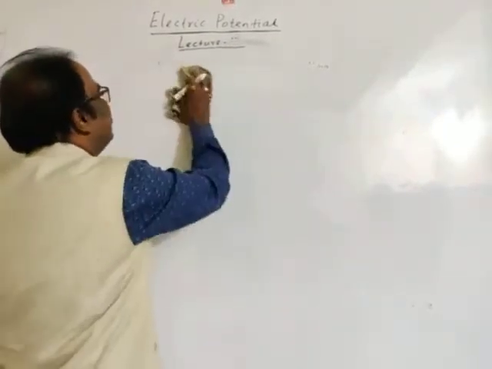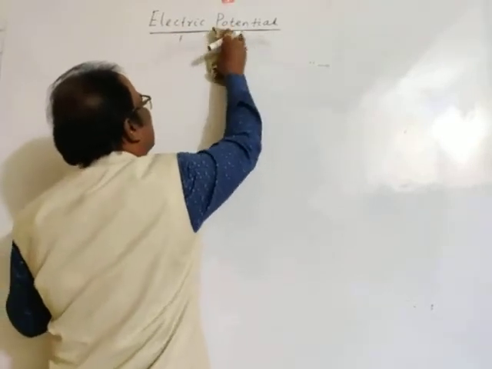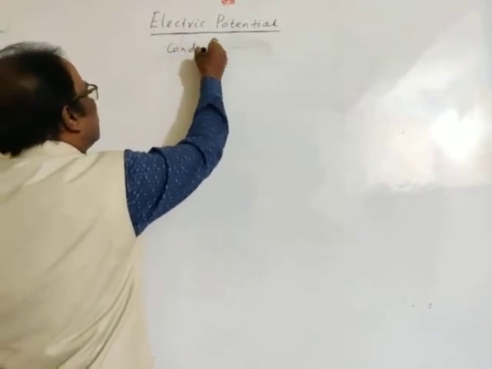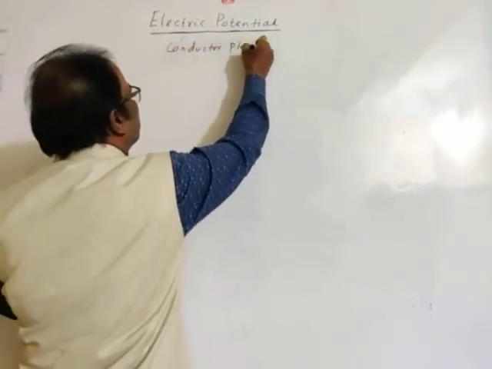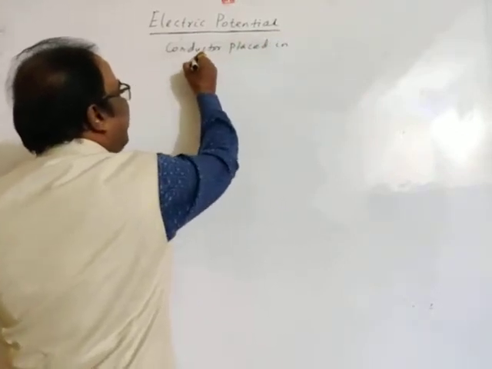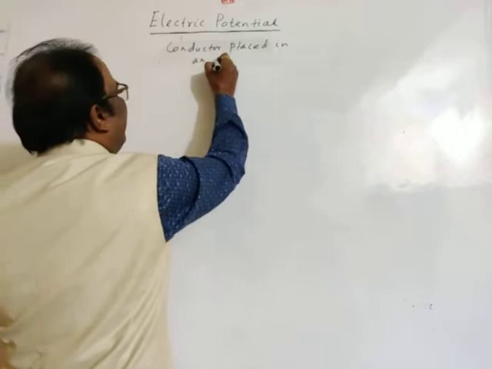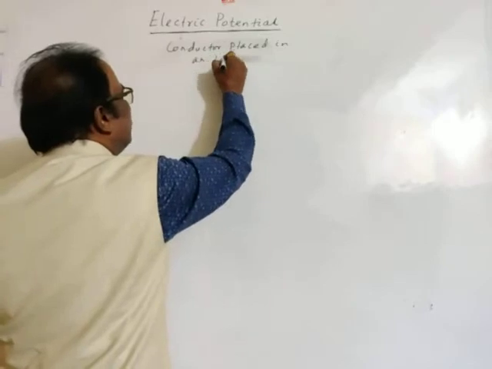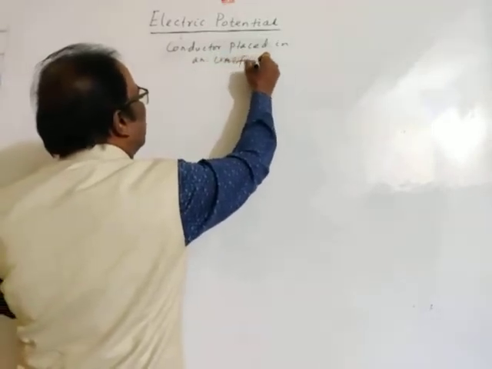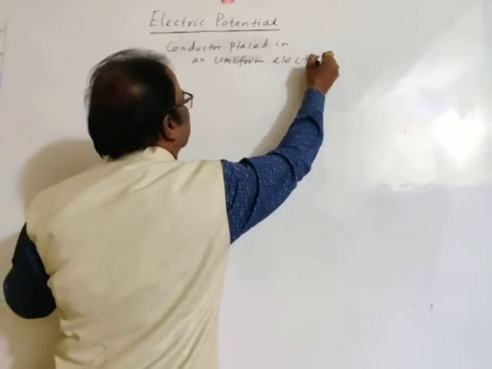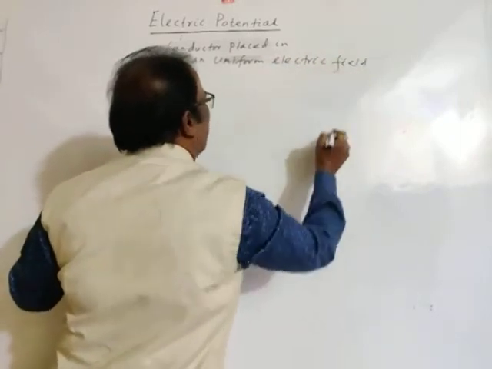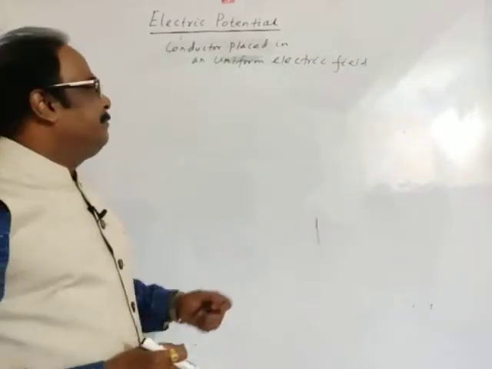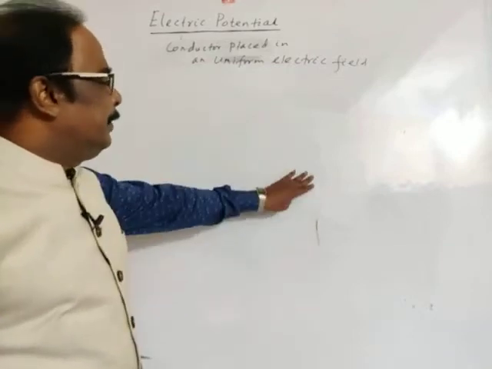Our first discussion is conductor placed in an electrostatic, you may write uniform, electric field. Of course, we are continuing electrostatics, the field is electrostatic field, meaning we are now considering a uniform electric field.